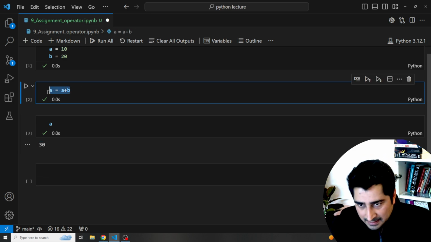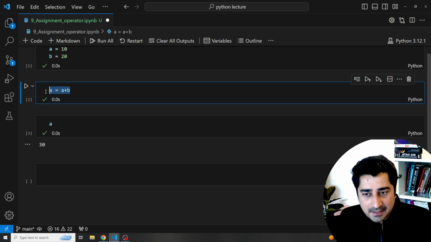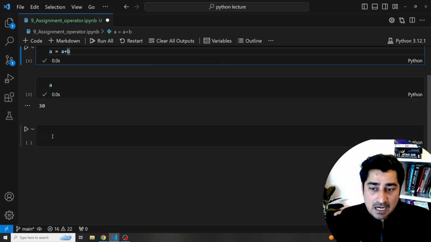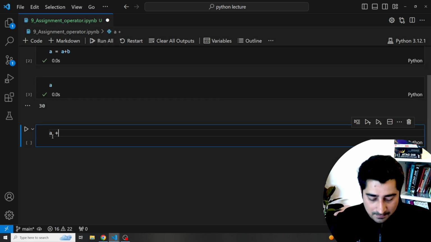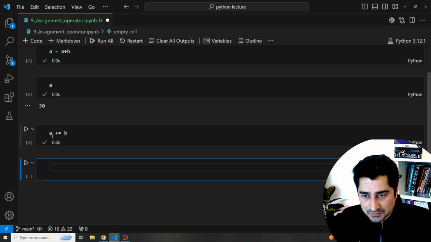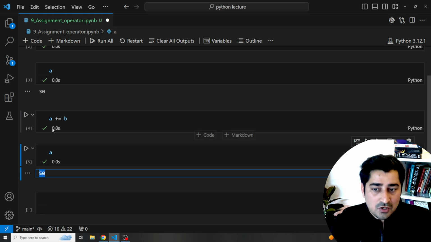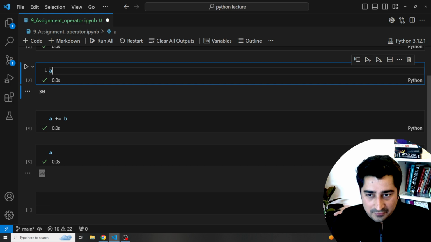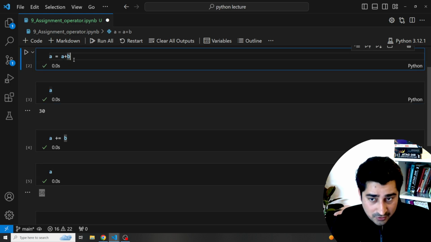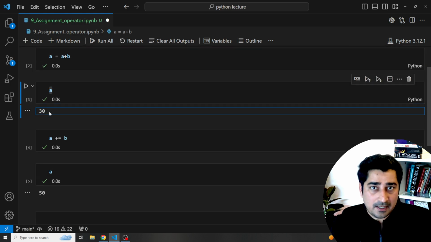Now same thing, exact same thing, I can write it maybe in a different way, right? How will I be able to write it? So A plus equal to B. Now execute. Now if I'm going to check the value of A, it became 50. How did it become 50? So what is the previous value of A? When I updated the value of A last time, what was the value of A? So the value of A was practically 30.